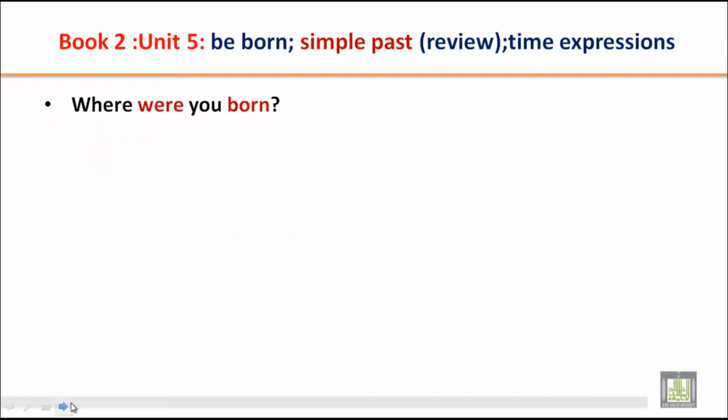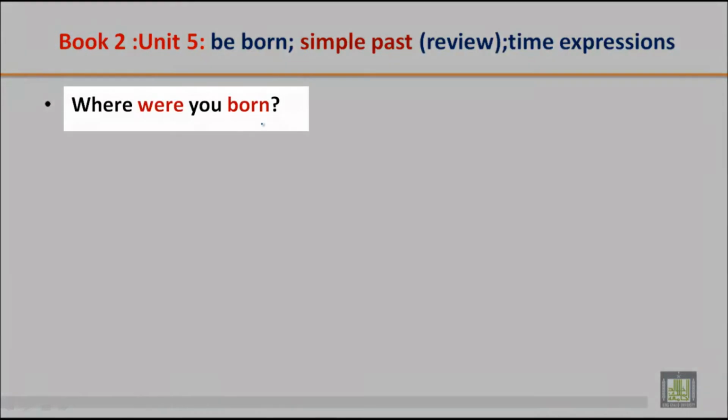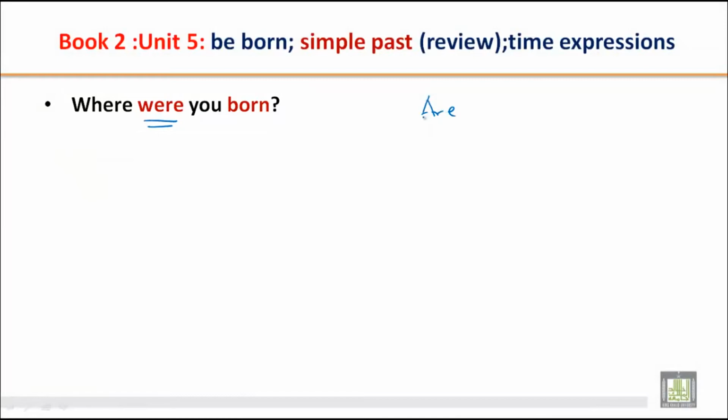So here we'll be using be born with simple past, like where were you born? You remember, were is the past of are.